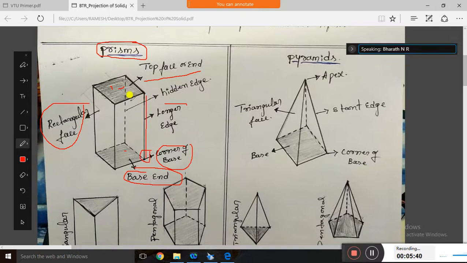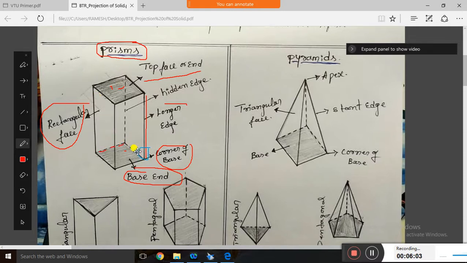Clear? And of course, it has some hidden faces. It is a three-dimensional object, which means we cannot see all its edges. We can only see one side and the front, and the other side and the back we cannot see. If you are not able to see them, those edges are represented by dotted lines.